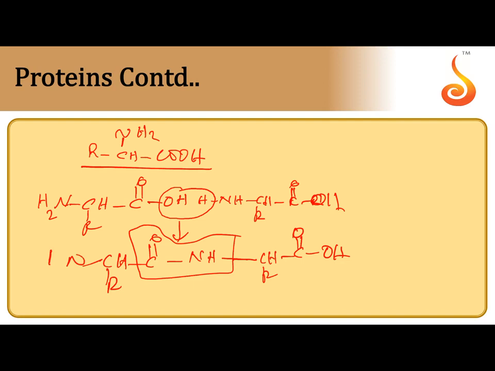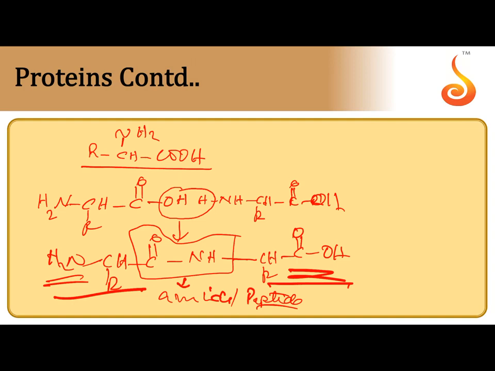Left side CH or NH2. N terminal should be on left hand side, C terminal should be on right hand side. So this is amide bond or peptide bond. If it is glycine, if it is alanine, the name of the dipeptide: when two amino acids participate, the one formed is called dipeptide, two amino acids with one amide bond.